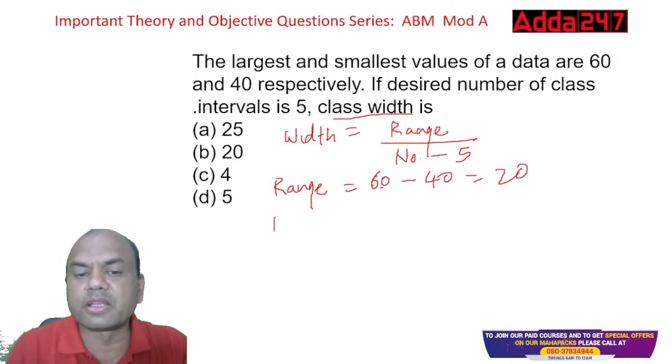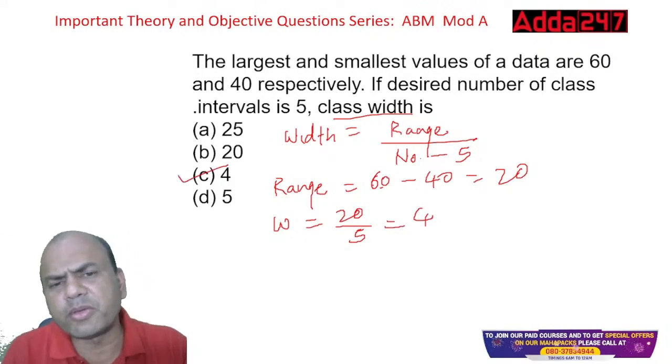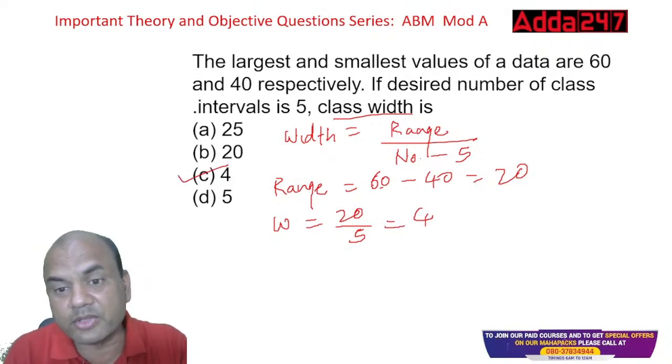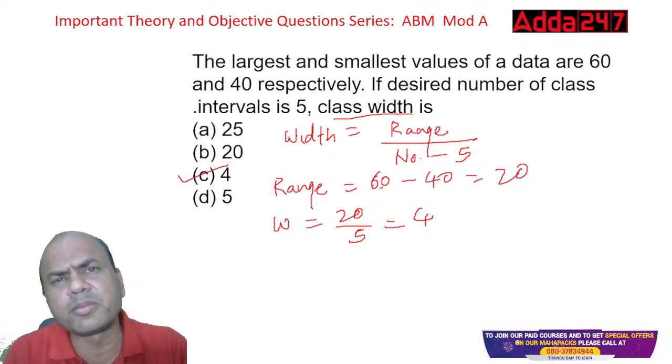So what is my width now? Width equals 20 upon 5, so that is equal to 4. This is my answer. But what do you actually mean by this word width? Suppose you get the answer 4, what do you mean by this?